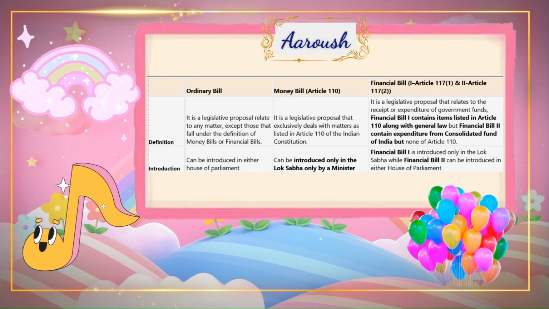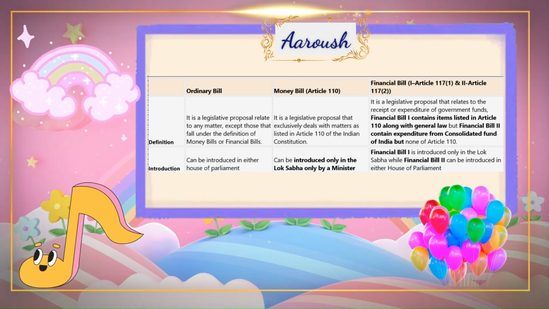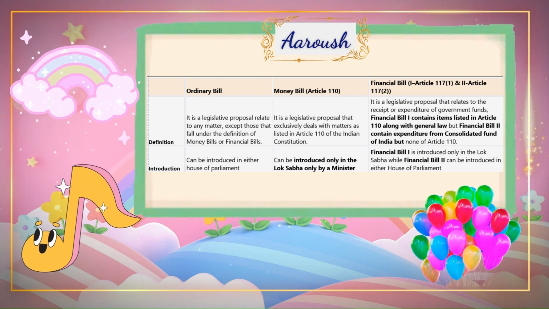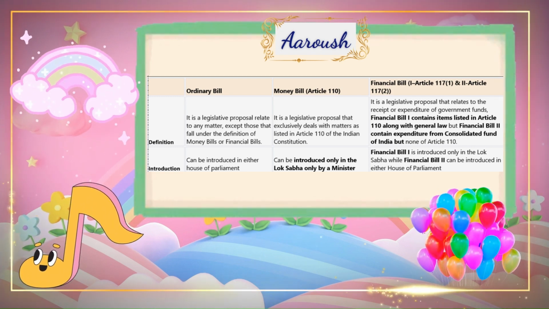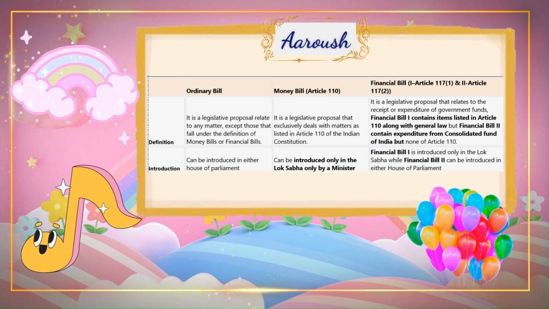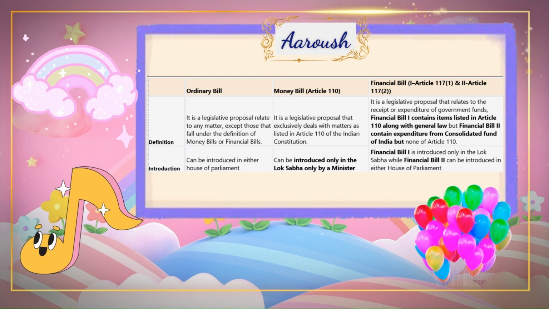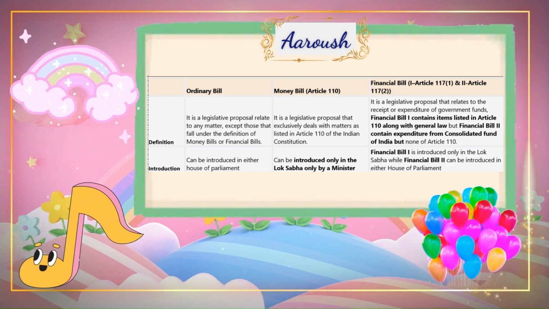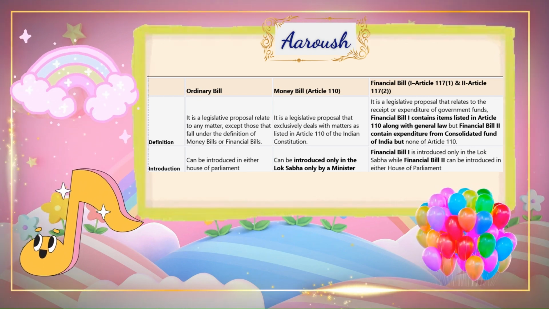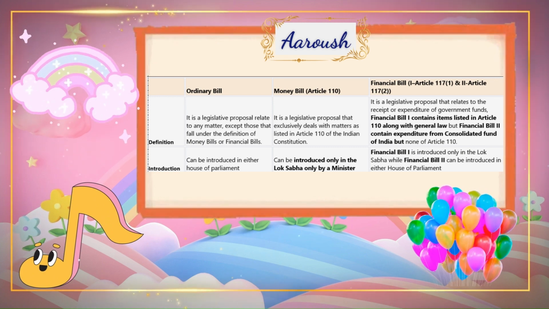If signed, the bill becomes a law or an act. Options available for the second House: accept the bill as sent by the first House; pass the bill with amendment and send it back to the first House for reconsideration; or reject the bill outright or leave it pending.